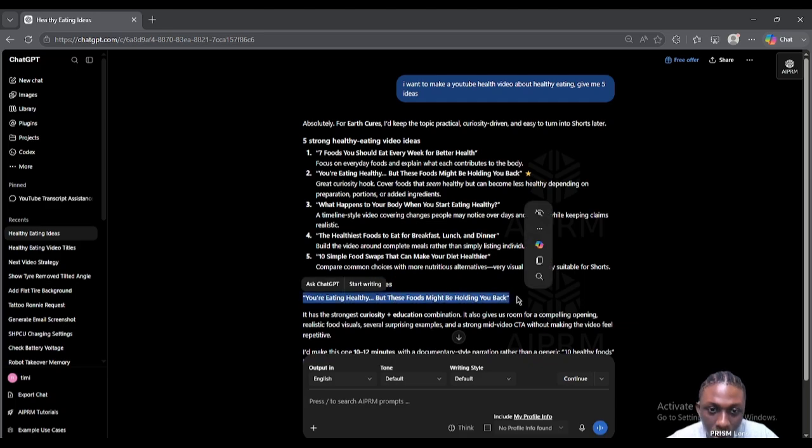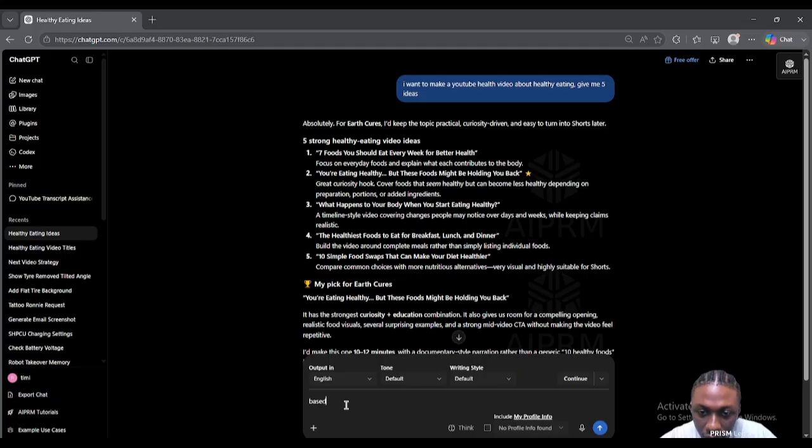Okay, now this is ChatGPT's best option for you. So you come here and then you say, based on your pick, or you can choose to write it out, anyone. I want, let's do 5 minutes, right? A 5 minutes.